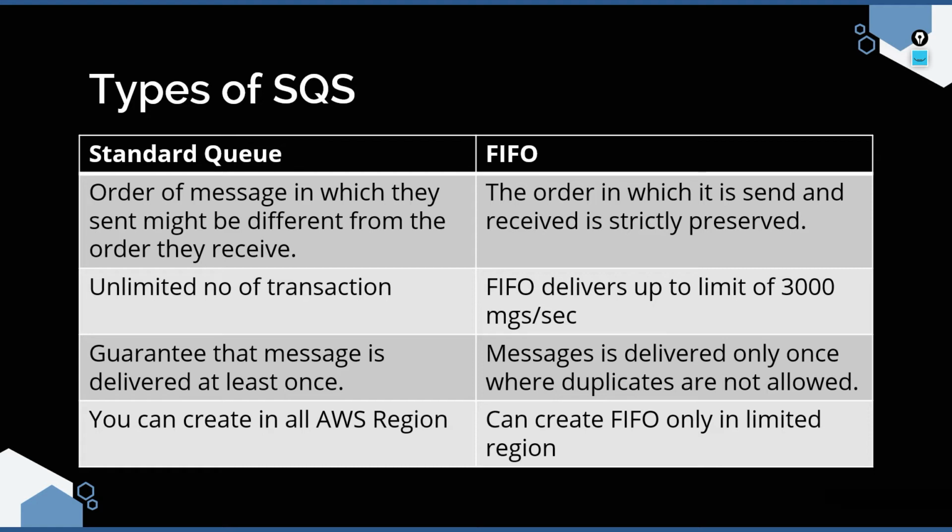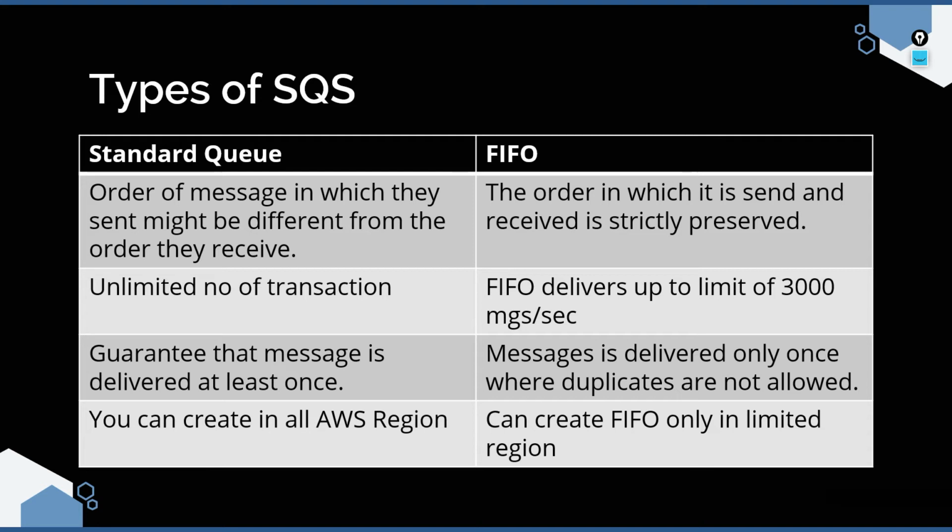The third major difference is the guarantee of the message. So a standard queue guarantees that the message will be delivered at least once. So you have to note down this phrase, at least once, which means that when you push a message in a standard queue, it will be delivered once, but there might also be a case where they deliver the same message twice or more than once. Whereas in a FIFO queue, this is not the case. A FIFO queue delivers only once and it does not allow duplicates.